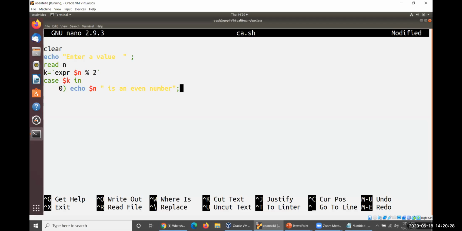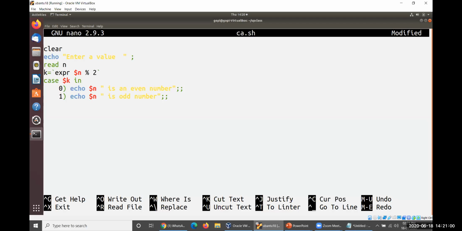Okay, after completion of this one, this is the only statement I would like to produce at this moment. I'd like to take into consideration that this is an even number, and my break also be at this moment. Now, secondly, if it is 1, so echo $n is odd number. Okay, only one statement will be taken here.